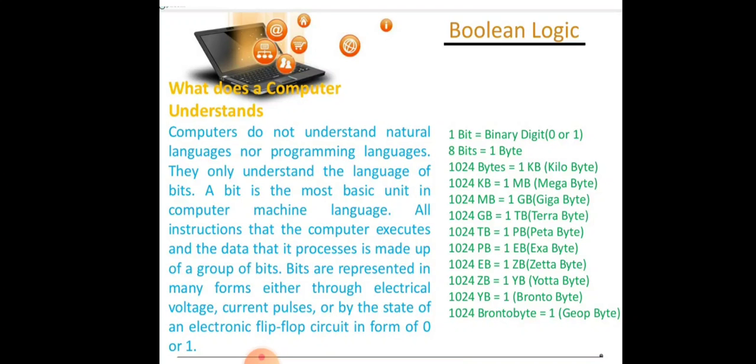All instructions which the computer executes and the data which is processed by a computer are made up of a group of bits. Bits are represented in many forms: through electrical voltage, current pulses, or by the state of an electronic flip-flop circuit in the form of a 0 or 1. As you know, 1 bit is equal to either 0 or 1, and 8 bits equal 1 byte. These are the measuring units of our memory.